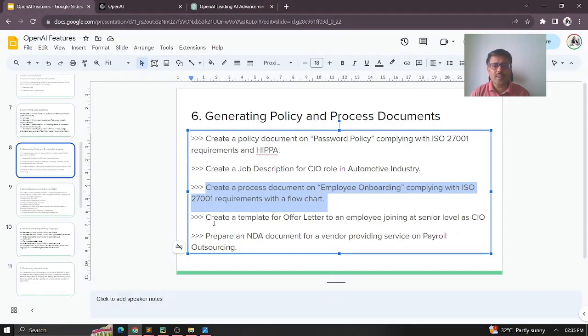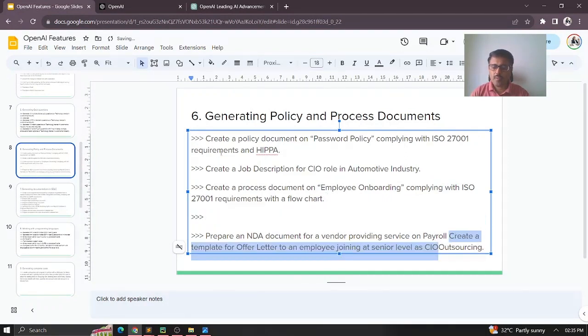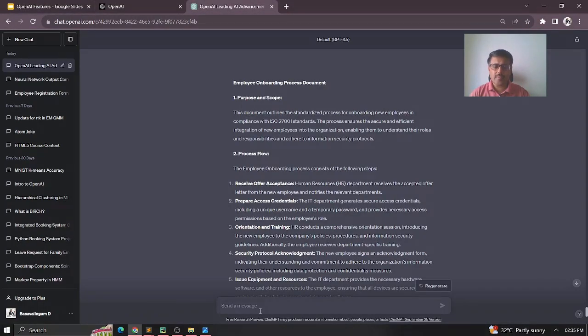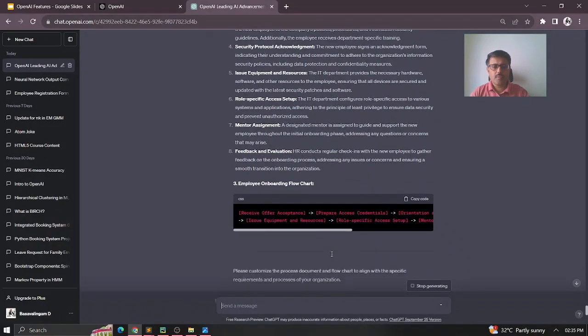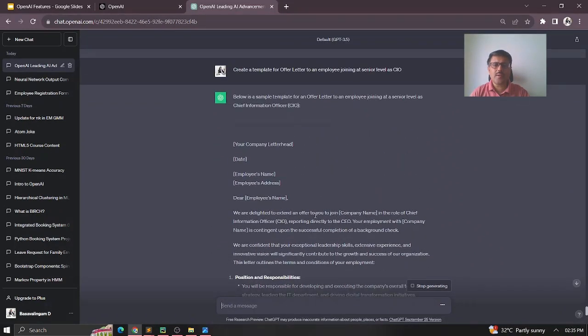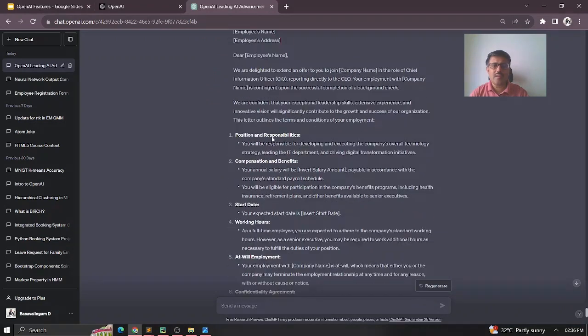And then I wanted to create an offer letter for the employee onboarding. You can just see it here. Now again I'm asking it to give the offer letter for the CIO role. So you can see how the offer letter comes: the sample template, the company letterhead, the date, the employee name and employee address, and you just put them here.